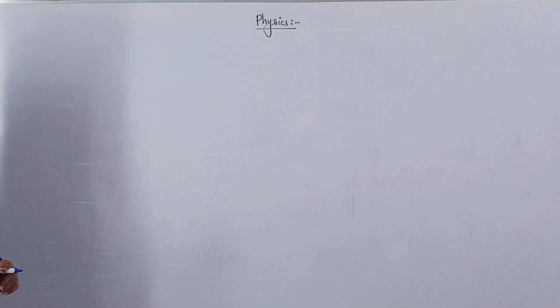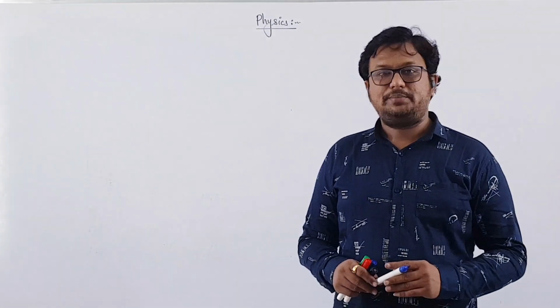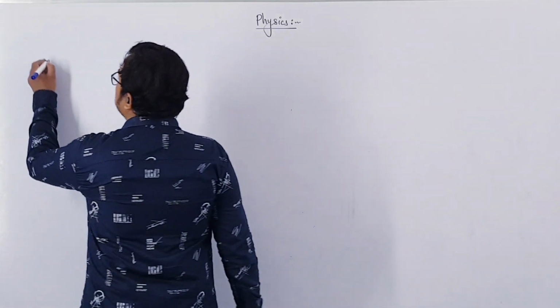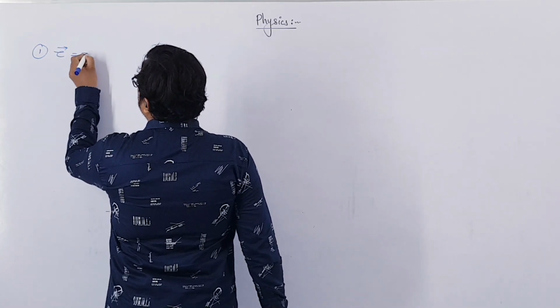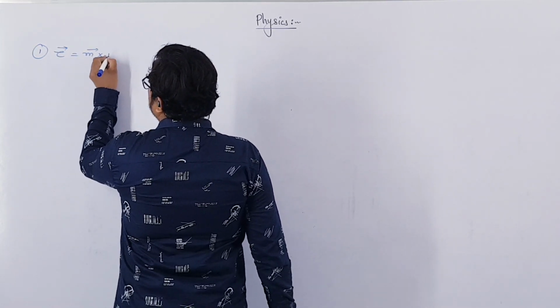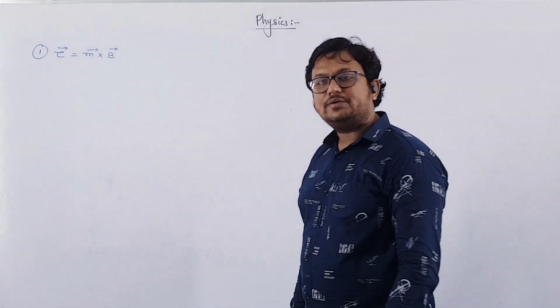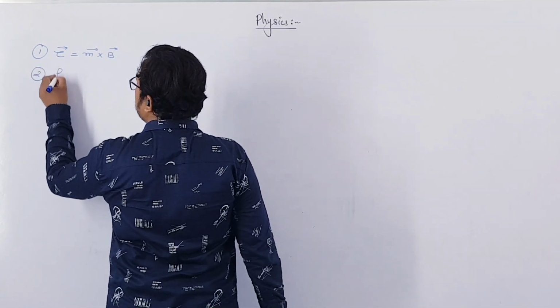In this lecture, up till now, we have discussed torque acting on a magnetic dipole kept in a uniform magnetic field, and the formula for it is torque tau equal to m cross B. The second formula which we have discussed today is the frequency of oscillation.